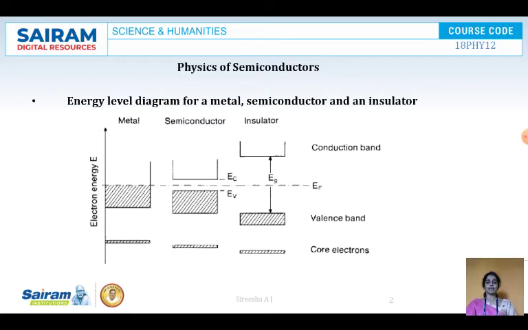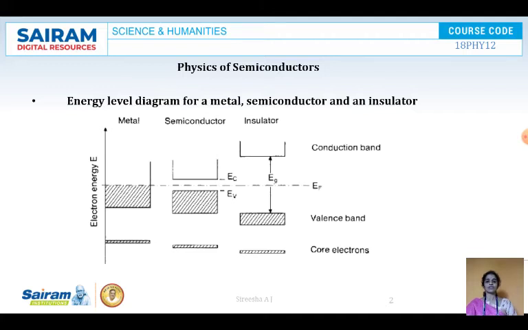A semiconductor is a conductor at room temperature or at higher temperatures, because the electrons gain sufficient kinetic energy and they can cross this energy gap and go to the conduction band. Once the electrons from the valence band cross this gap and get into the conduction band, electrons are free to move in the conduction band, constituting the electric current.